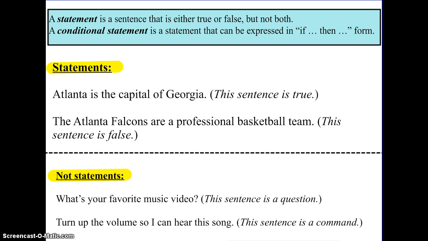Alright, hey guys, I know that we decided that we were going to talk about deductive reasoning, but I've actually decided to make a quick change and we're going to start talking about logic. And then once we finish logic, we'll move into deductive reasoning. You'll see why when we get to deductive reasoning.